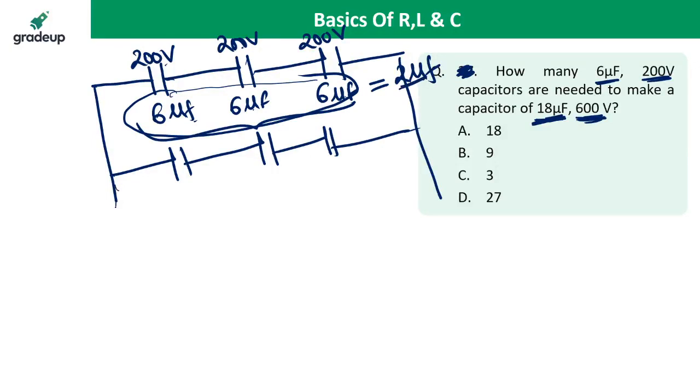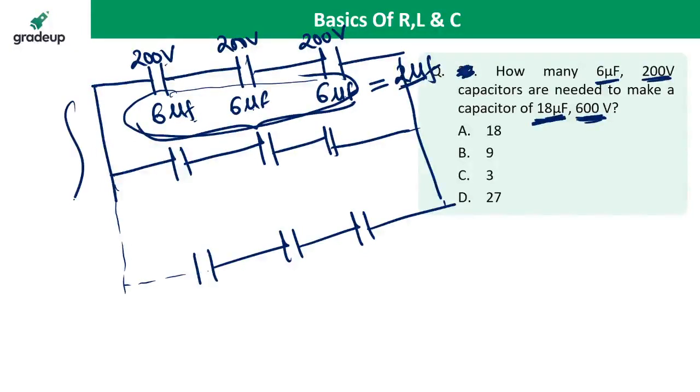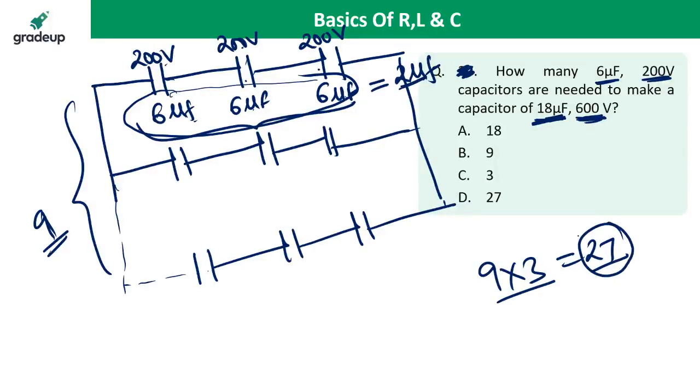So these 9 branches will be connected in parallel, and each branch has 3 capacitors. So 9 into 3 is 27. You have to connect 27 capacitors.